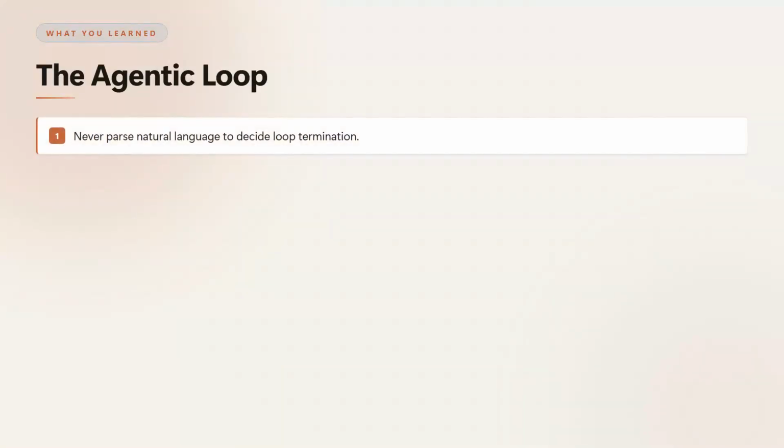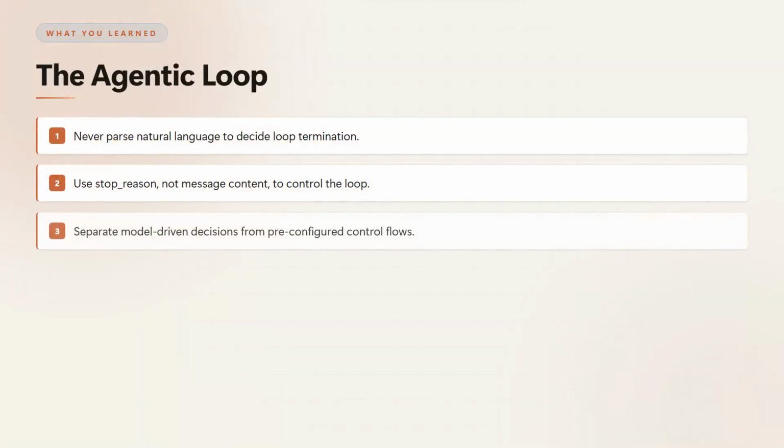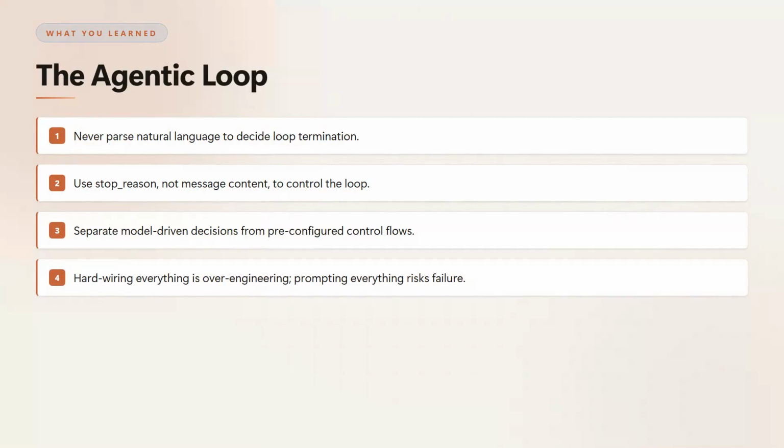Let's lock in the key takeaways. First, never parse natural language to decide loop termination, use stop reason instead. Second, keep model-driven decisions separate from pre-configured control flows. And finally, avoid extremes. Hardwiring everything is over-engineering, but prompting for everything has a real failure rate. Balance is everything.